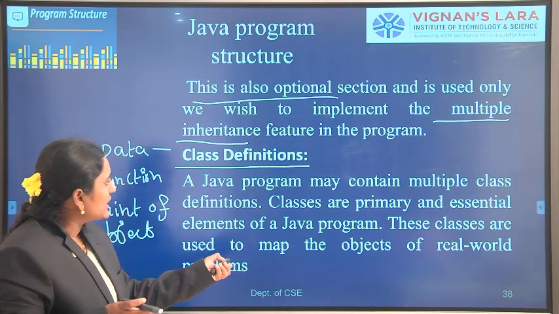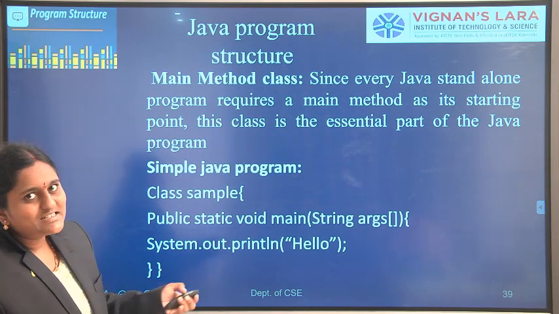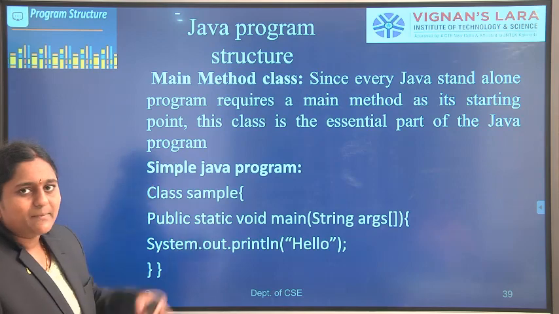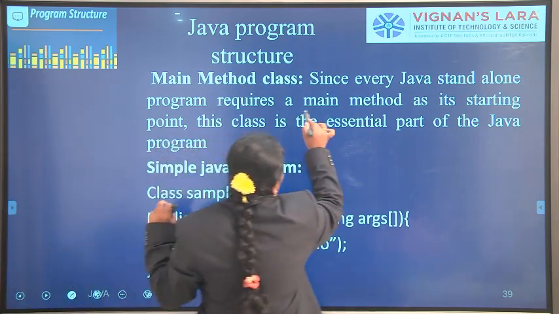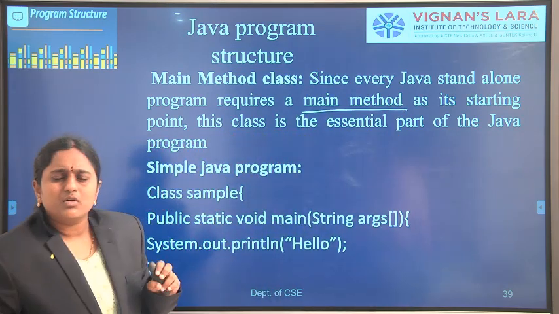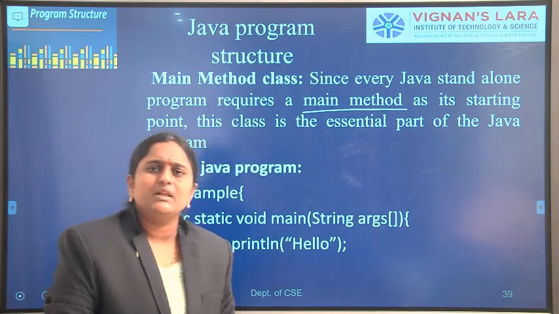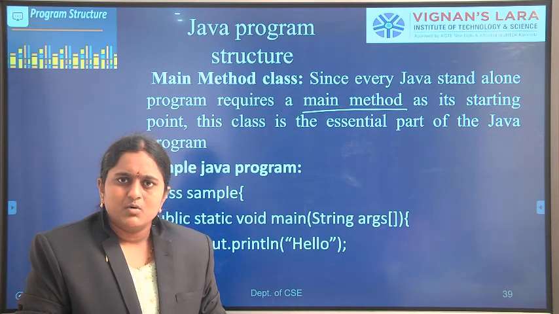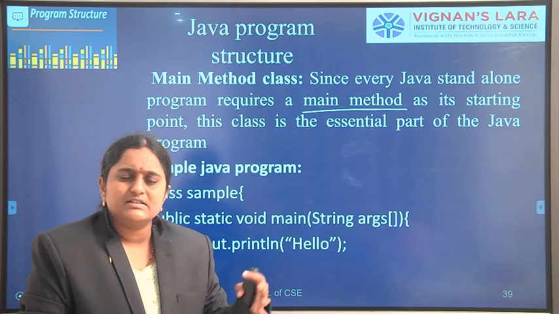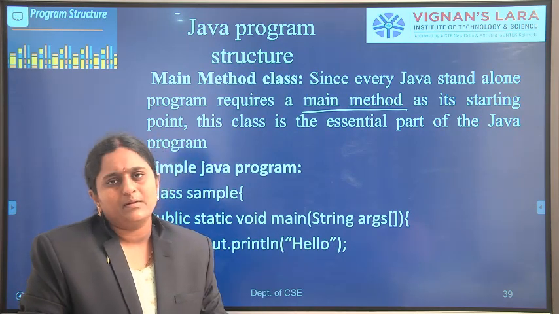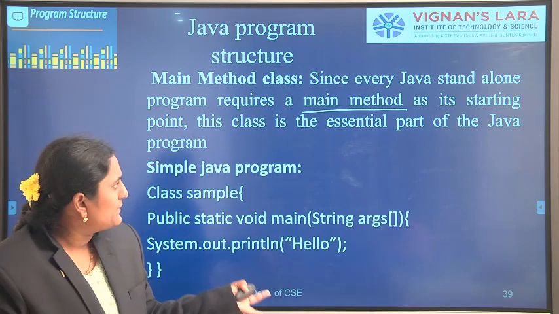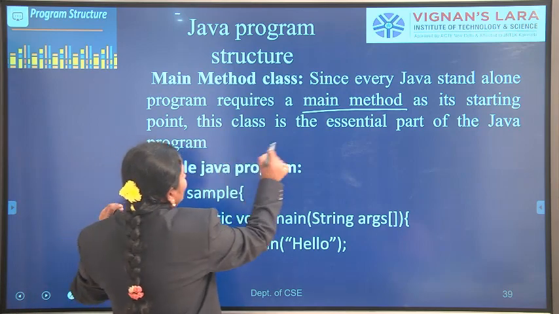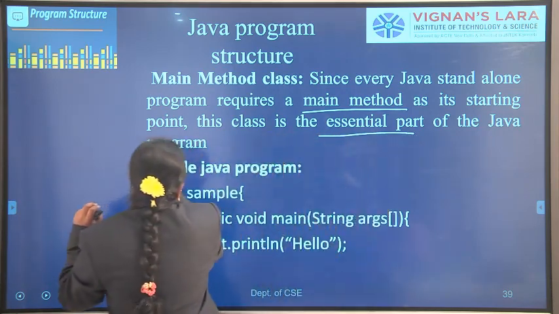So next one, coming to the main method. Since every Java program is a standalone application, it requires a main method. Every programming language starts with a main method. In our C programming language, header files come first, then the main method. Program execution starts in the main method. Java programming language also has a main method. This is an essential part of our Java program.